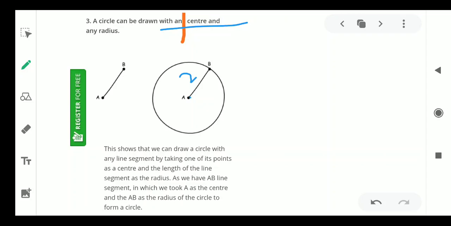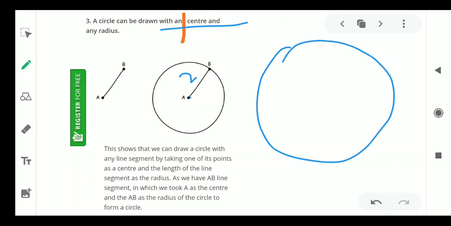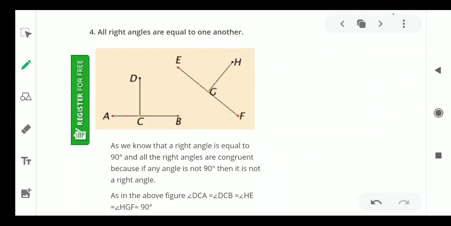By taking a 3 centimeter radius, we can draw another circle. By taking any center and any radius, we can draw a circle. This is the third postulate.